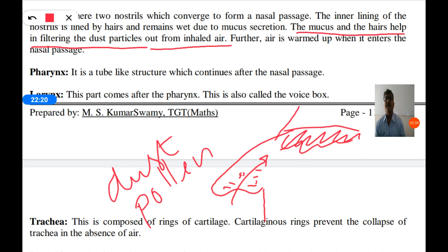Next, further, air is warmed up when it enters the nasal passage. So in the nasal passage, blood circulation is fast. The blood moving in the nasal cavity is fast and it is producing heat, and this heat produced in the nasal cavity helps in killing the bacteria. So our body defense mechanism is natural. It is manufactured by itself.